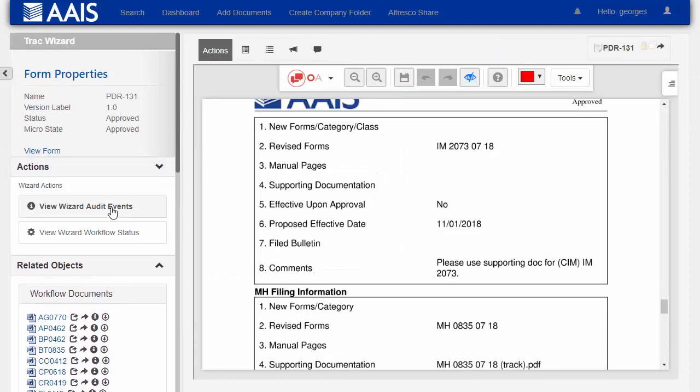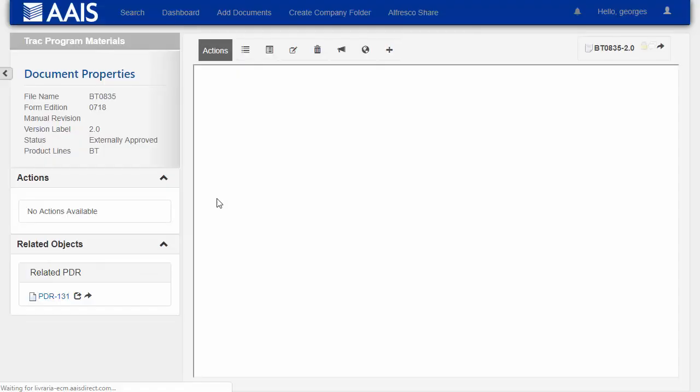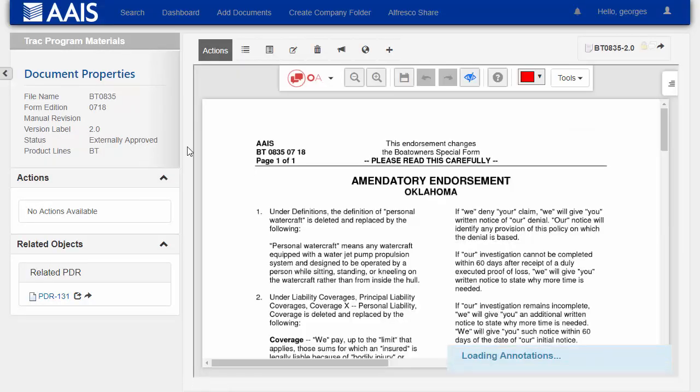Additionally, we can see audit events, so we can see who started the route and when and who approved. If there were any rejects or other things like that, you would see comments as far as why the document was rejected. And if we jump to the 0835 document that we were modifying, we can see that this document revision was related to this development request form.